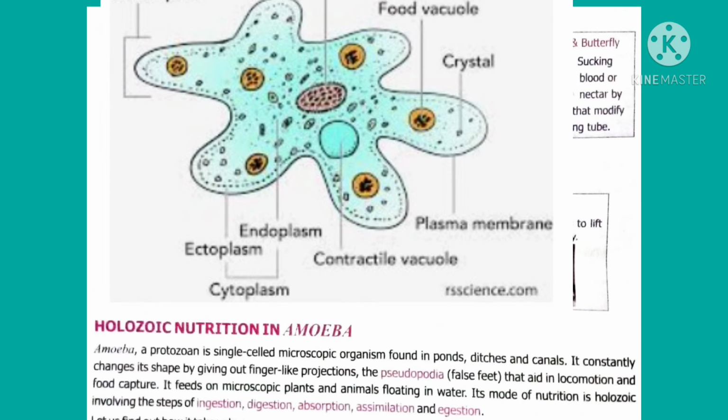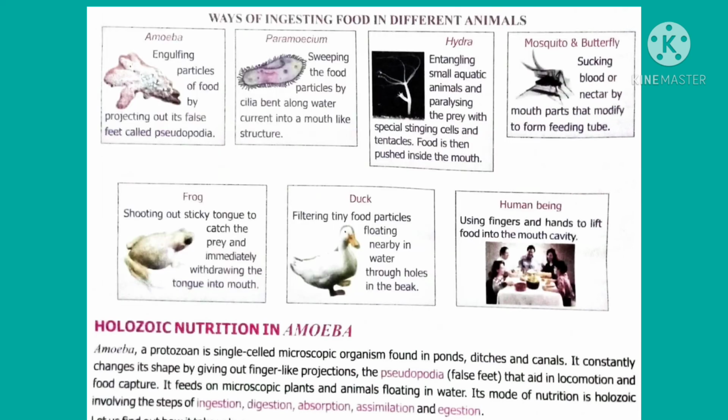Its holozoic mode of nutrition involves 5 steps: ingestion, digestion, absorption, assimilation, and finally egestion. Ingestion is the process of taking in food. Digestion is the process of breaking down complex food into simpler soluble food. Whereas absorption is when this digested food is taken in by the cell. Assimilation is utilization of these absorbed nutrients. Finally, egestion is the removal of unwanted waste, elimination from the body.